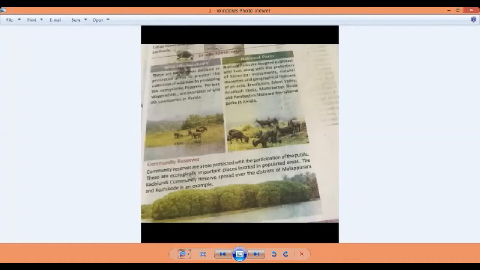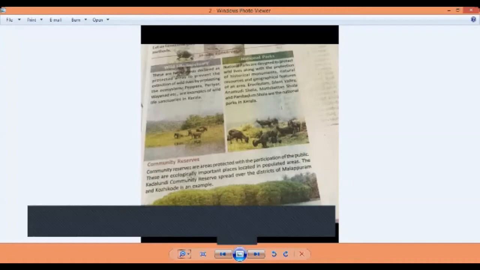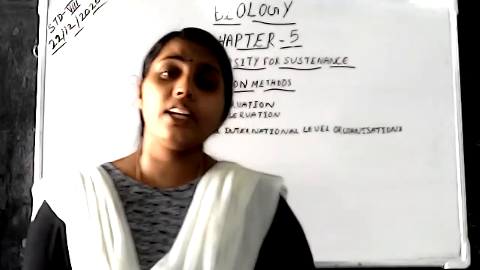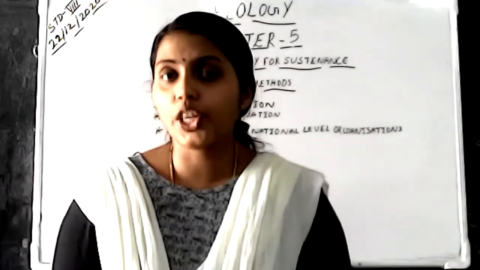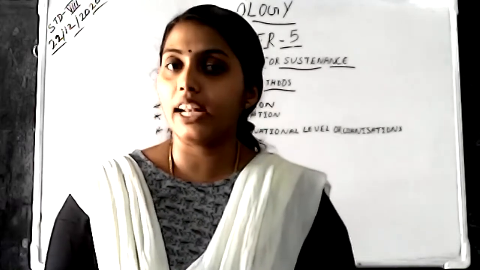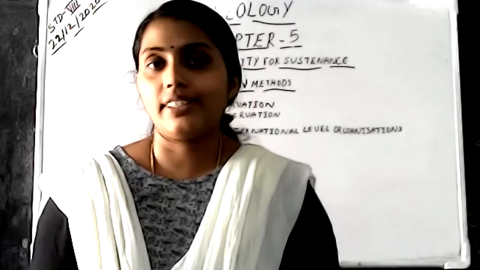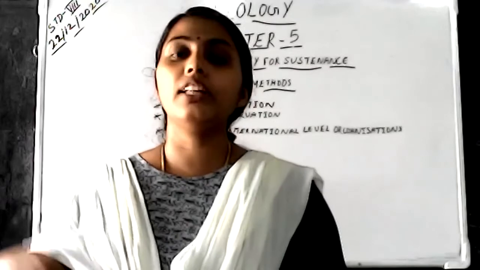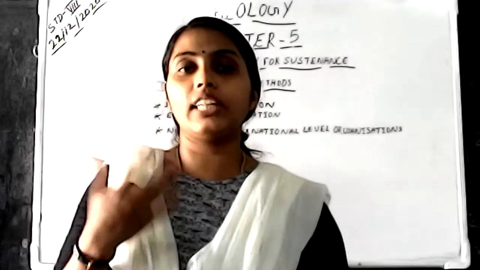The Kadalundi Community Reserve spread over the district of Malappuram and Kozhikode is an example. So the Kadalundi Community Reserve is the example for the community reserve. Okay. So these three, wildlife sanctuary, then national park, then community reserves, these three come under the in situ conservation method. Now there are three more coming under the in situ conservation method.